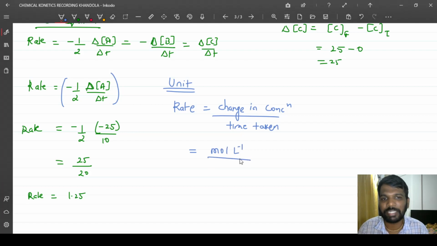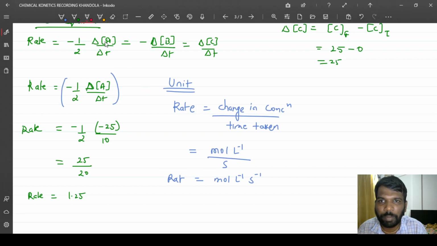And for time taken, let's say we calculate time in seconds, or here we have considered minutes, so units will be moles per liter per minute, but mostly we take seconds. So if the unit of time is seconds, the units will be moles per liter per second. This is the unit of the rate of the reaction.